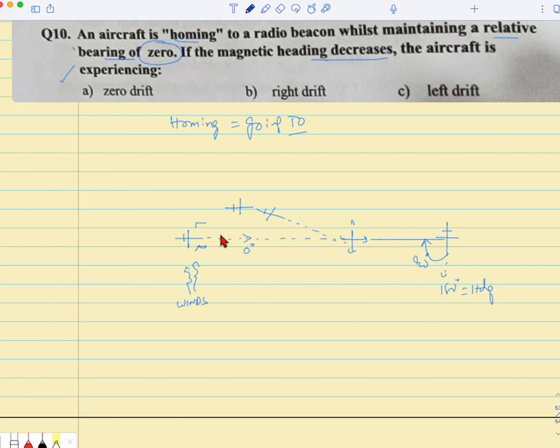Now what is the heading of this aircraft? This is relative bearing 0. Heading of this aircraft is 090 because it is going east, correct? This aircraft will be maintaining a heading of, let's say, 135 degrees, right? Then even now relative bearing is equal to 0. Now in the question it says magnetic heading should decrease. In this case it is increasing, right? So now this is not the scenario.